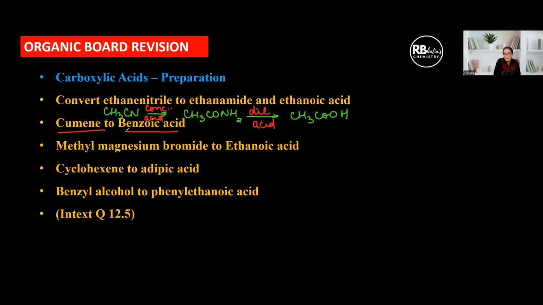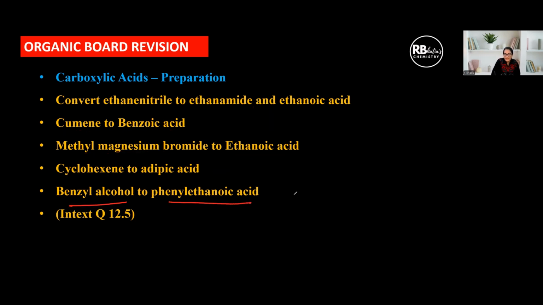Similarly, cumene to benzoic acid, methyl magnesium bromide to ethanoic acid. This is treatment with carbon dioxide. Okay, cyclohexene to adipic acid. Cyclohexene means this. So just treated with hot alkaline KMnO4, strong oxidizing agent, we get adipic acid. Adipic acid is hexane-1,6-dioic acid. Yeah. Then benzyl alcohol to phenyl ethanoic acid. Benzyl alcohol. This is a simple NCERT conversion to phenyl acetic acid.